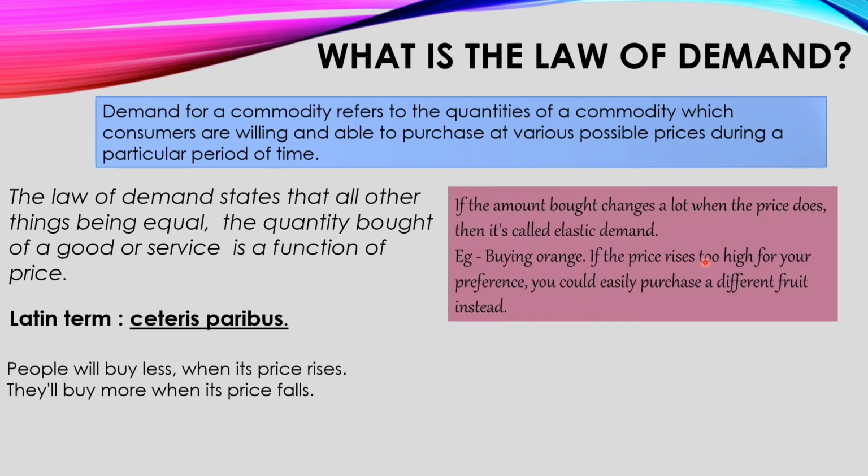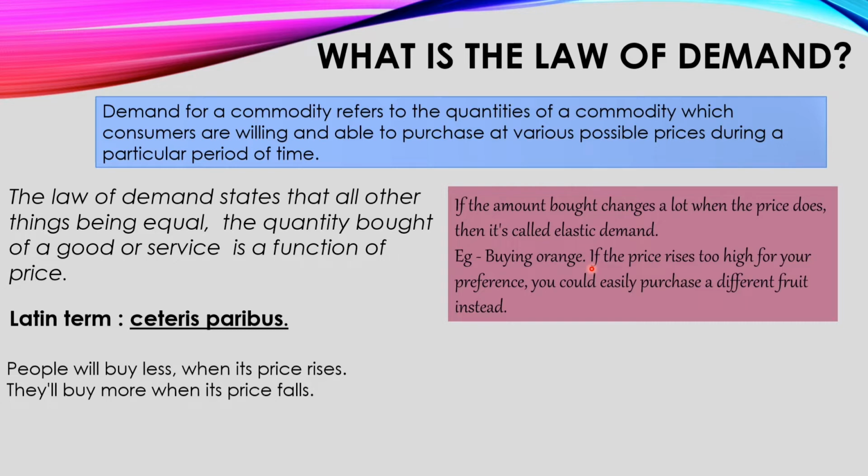First is elastic demand. Now can you tell me what is the meaning of elastic? We call those things elastic which are stretchable, right? Similarly, in elastic demand, what happens when there is change in price? If the amount bought changes with that, changes a lot, that time we call it elastic demand. Let's take an example. Buying an orange. मुझे orange पसंद है और मुझे इसको लेना है. If the price rises, what will I do? I will switch to some other fruit. मैं कोई और फ्रूट ले लूंगी, राइट?